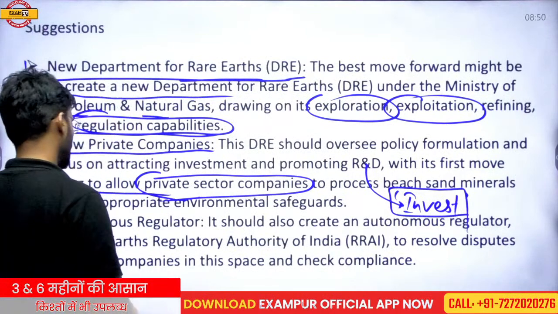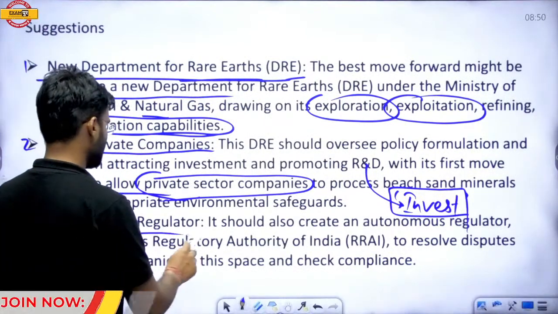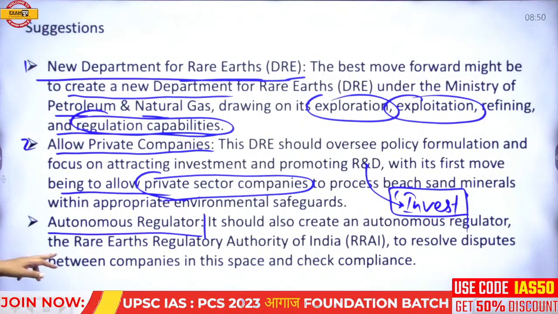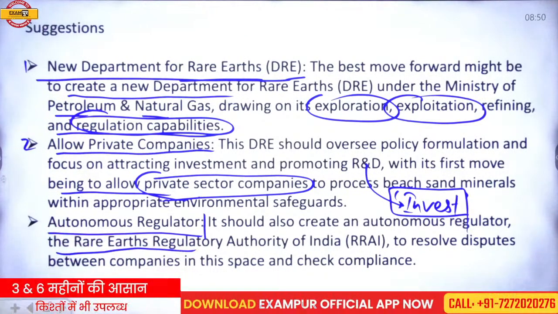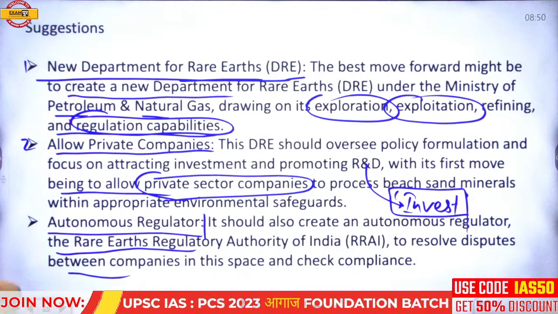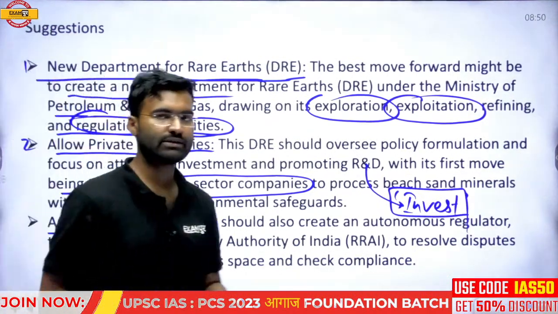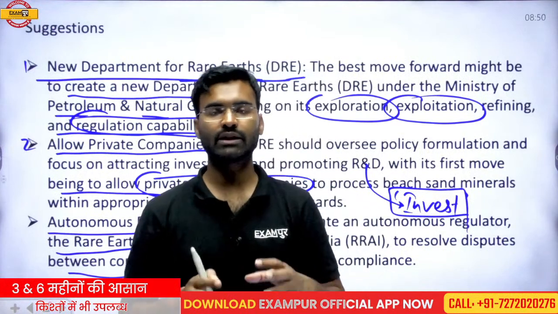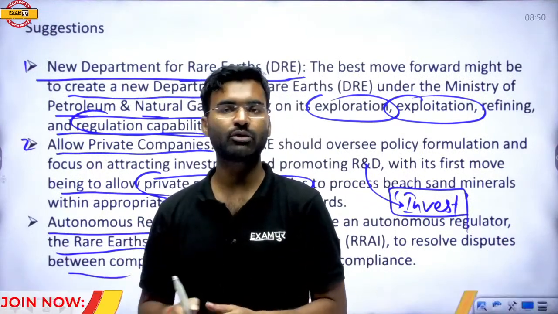Next, there is a requirement of an autonomous regulator. It should also create an autonomous regulator, a rare earth regulatory authority of India, to resolve disputes between companies and check compliances. If you allow private parties, then there would be competition, and with competition there is a requirement of many regulations and policies.